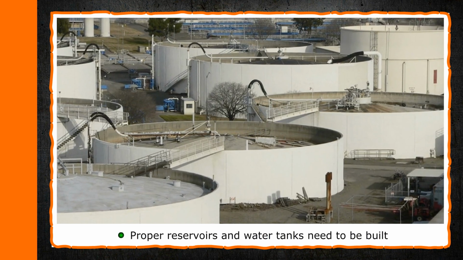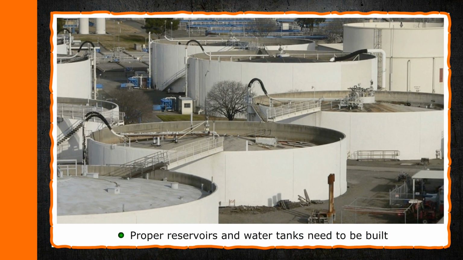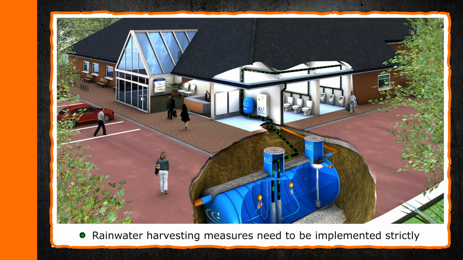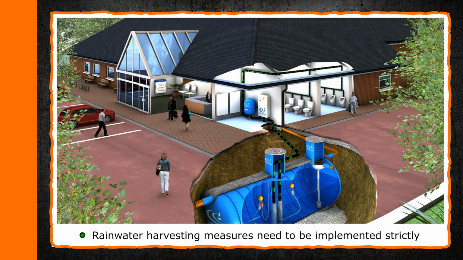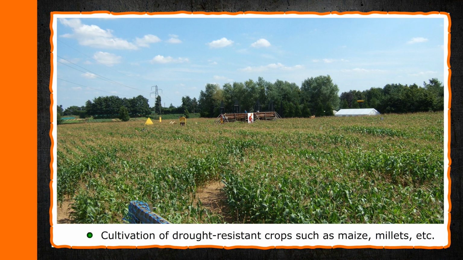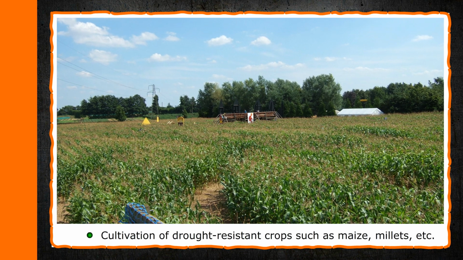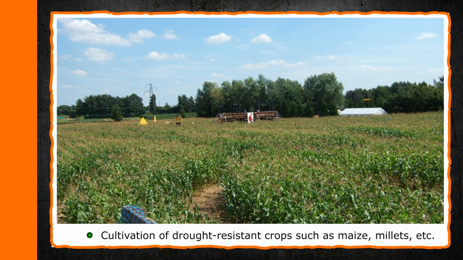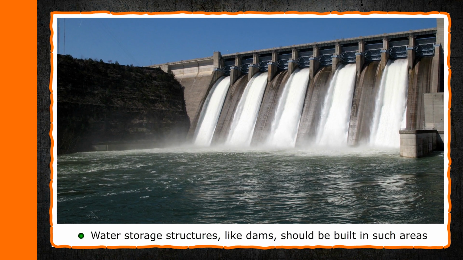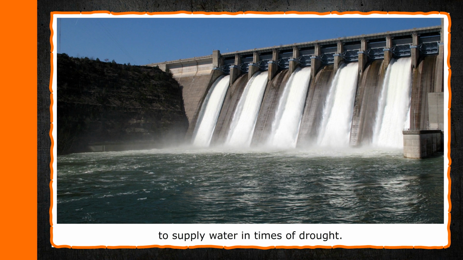Precautions. Proper reservoirs and water tanks need to be built and maintained to conserve water. Rainwater harvesting measures need to be implemented strictly in drought-prone areas. Cultivation of drought-resistant crops such as maize, millets, etc. should be encouraged. Water storage structures like dams should be built in such areas to supply water in times of drought.